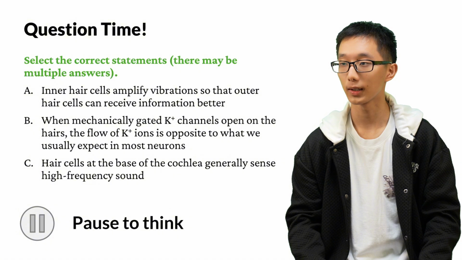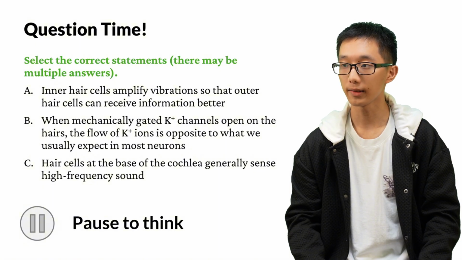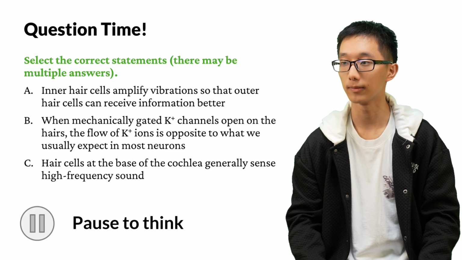Question time. Please select the correct statements. A. Inner hair cells amplify vibration so that outer hair cells can receive information better. B. When mechanically gated potassium channels open on the hairs, the flow of potassium ions is opposite to what we usually expect in most neurons. C. Hair cells at the base of the cochlea generally sense high-frequency sound.